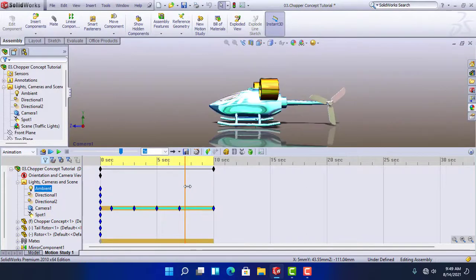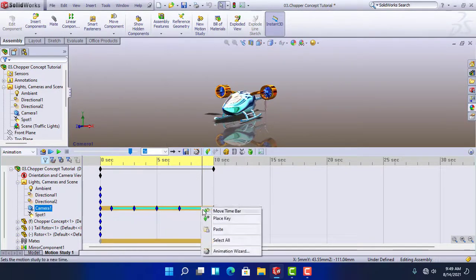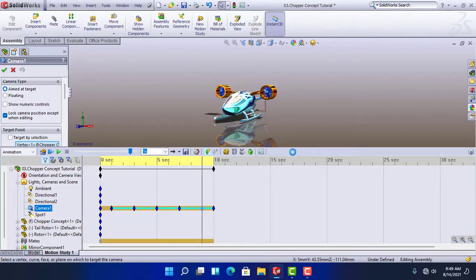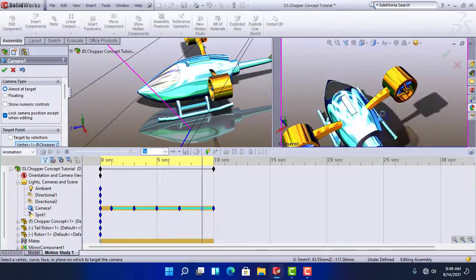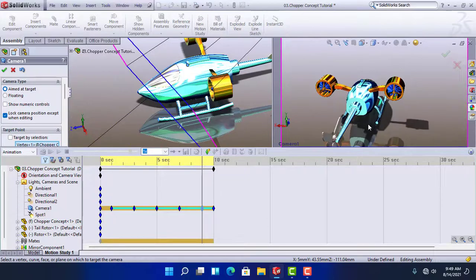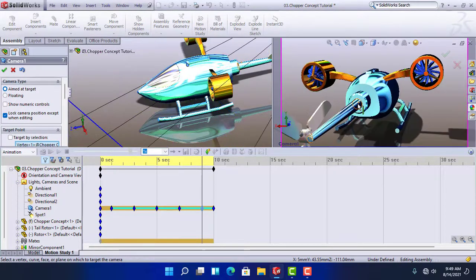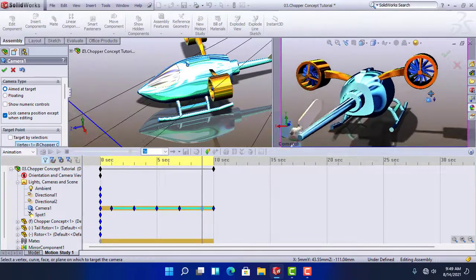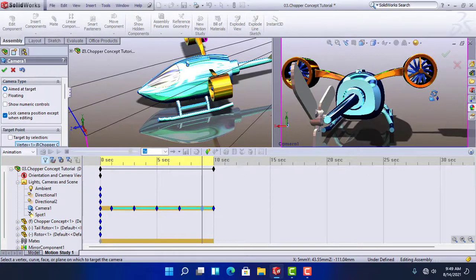Again, come to the 9 second. Press a key. Double click it. Yeah, make it like that.